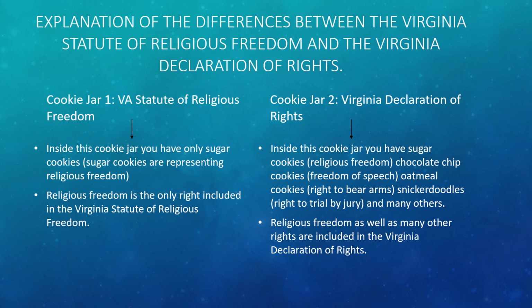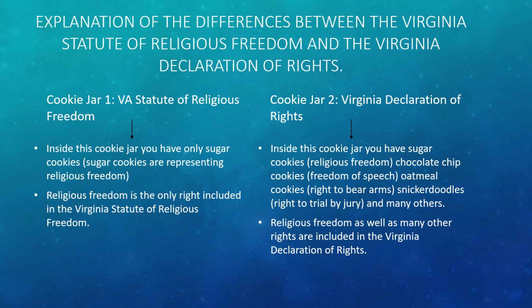Now, second cookie jar is the Virginia Declaration of Rights. Inside this cookie jar, you have sugar cookies, which were religious freedom, but you also have chocolate chip cookies for freedom of speech, oatmeal cookies, which we're going to pretend are the right to bear arms, and snickerdoodles, which we're going to let represent trial by jury. And there's, of course, many, many other rights that are covered under the Virginia Declaration of Rights.